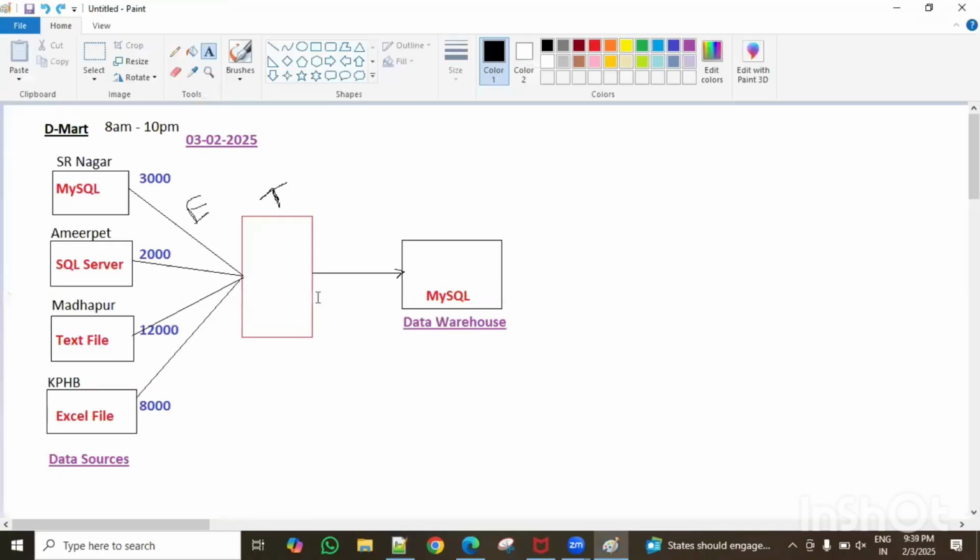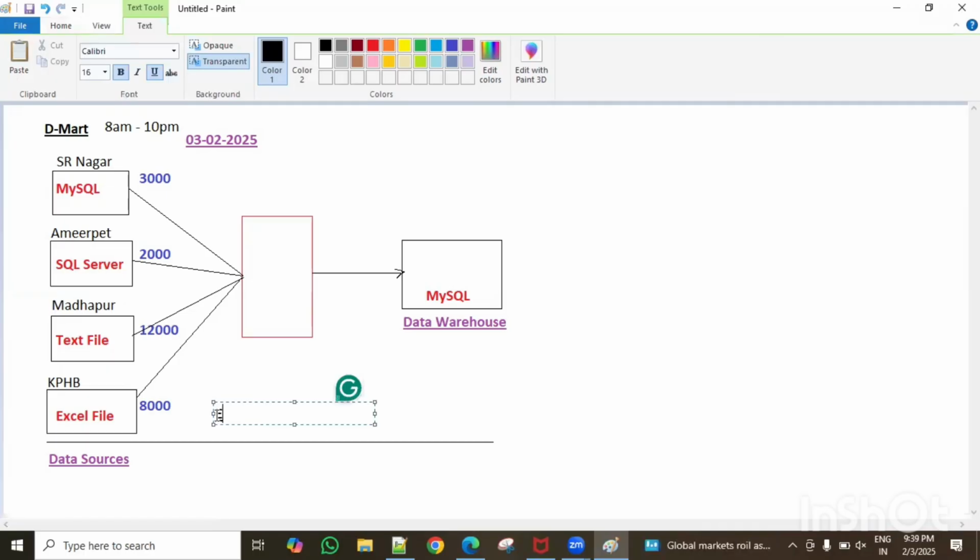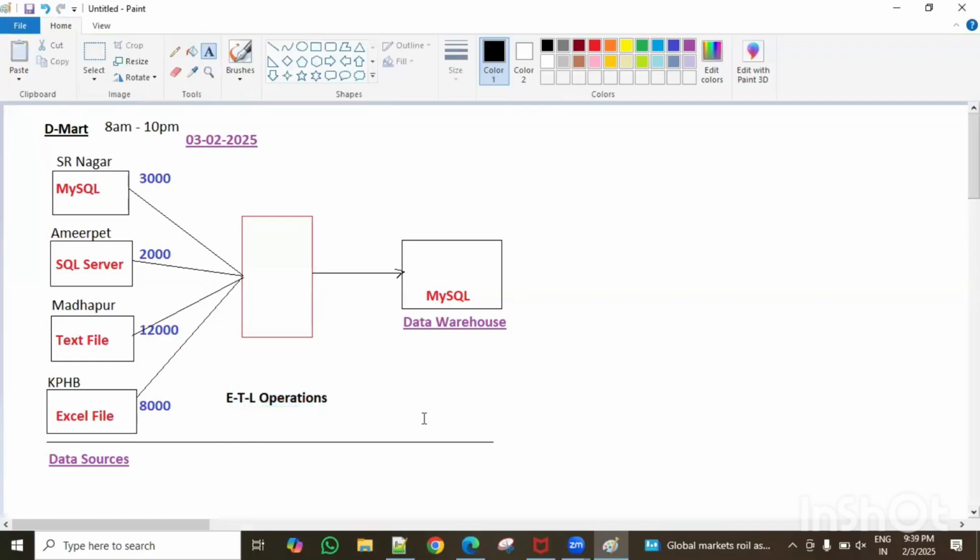Right now, tell me, this is called what? This is called the ETL operations. From here up to here, which operations? ETL means extract, transform, loading operations. Extract, transform, loading operations. ETL operations. Over.